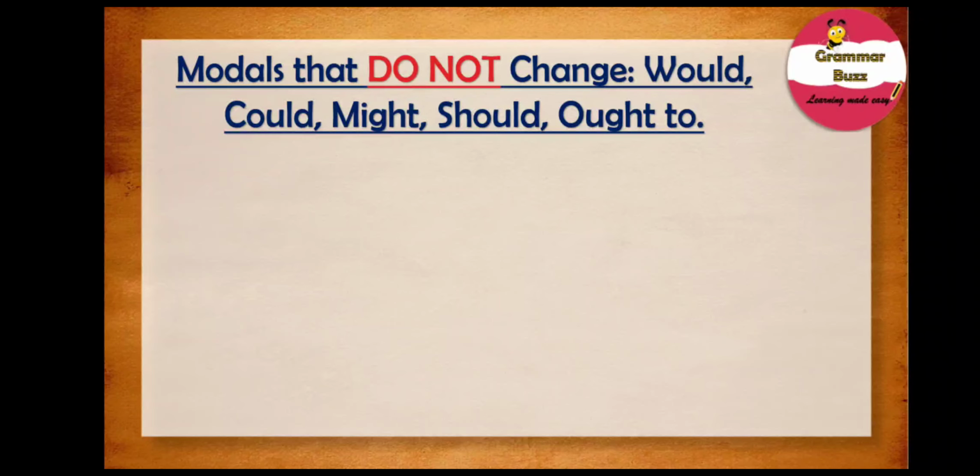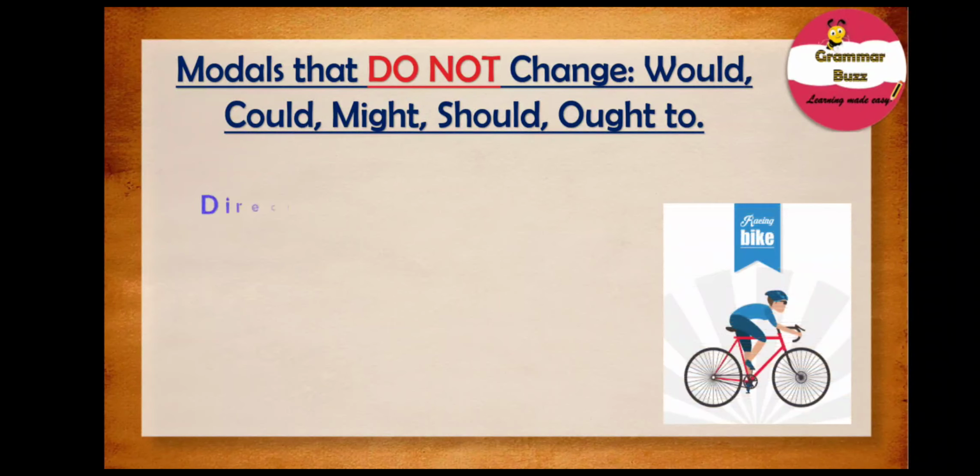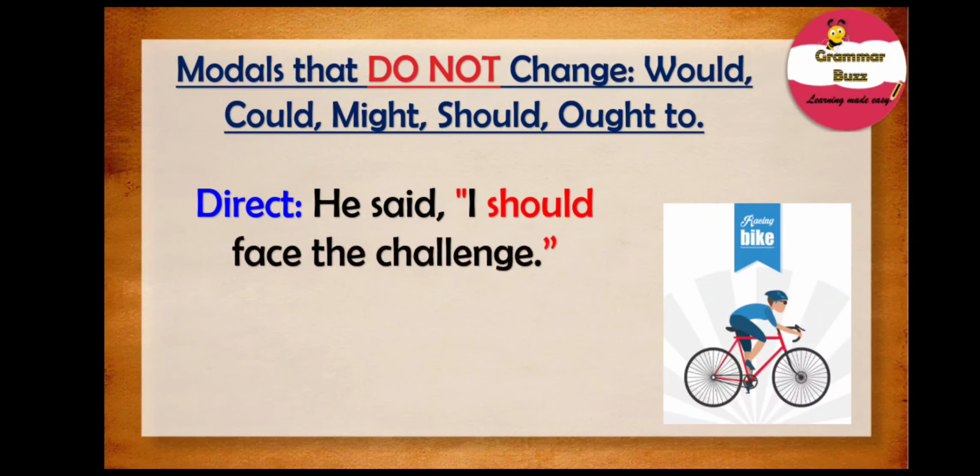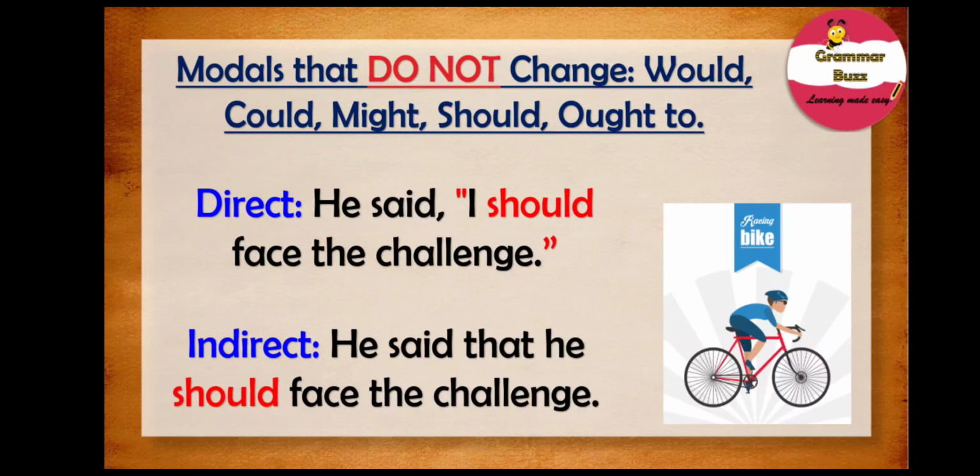Now let us take the example sentence. He said, I should face the challenge. Note the modal verb should in this sentence. According to the rule, while changing this direct speech to indirect speech, the modal verb should will remain unchanged. And our sentence is, he said that he should face the challenge. So that was all with the modal verbs.